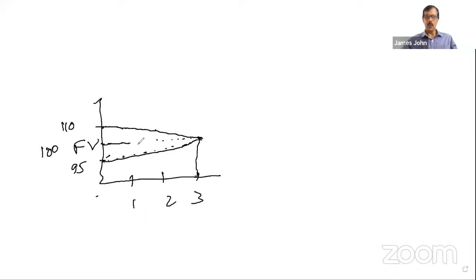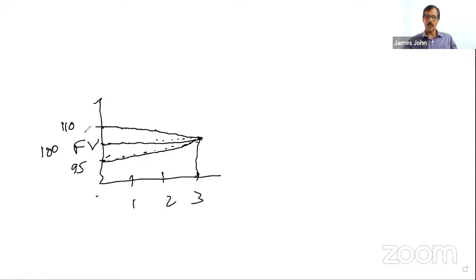So this is the face value. Face value is 100. If a bond is traded at a discount, as it approaches maturity, the discount reduces and the value of the bond converges to the face value.